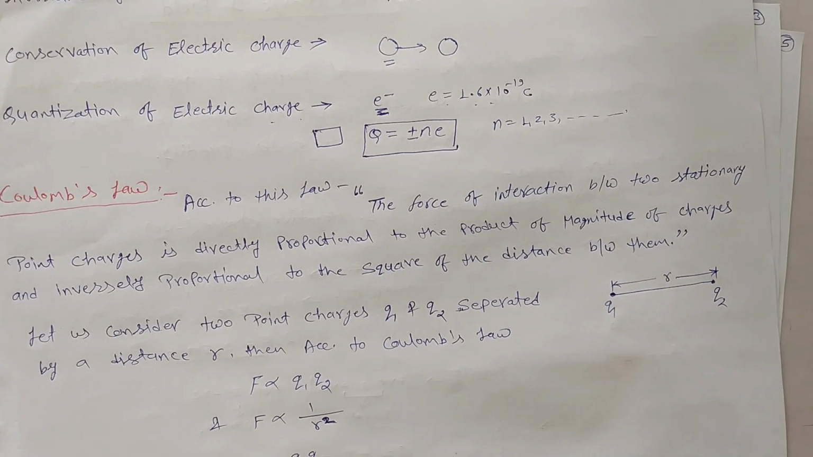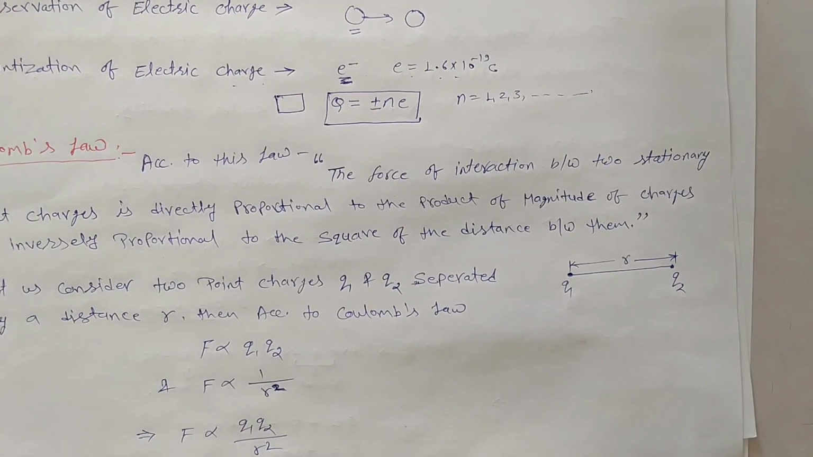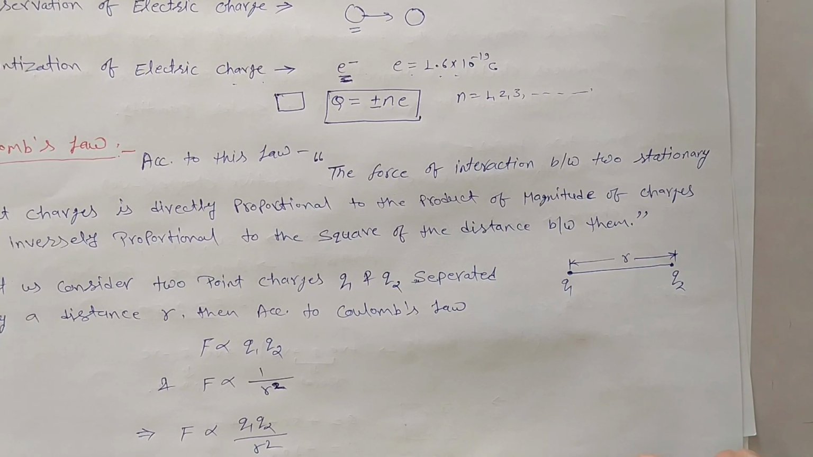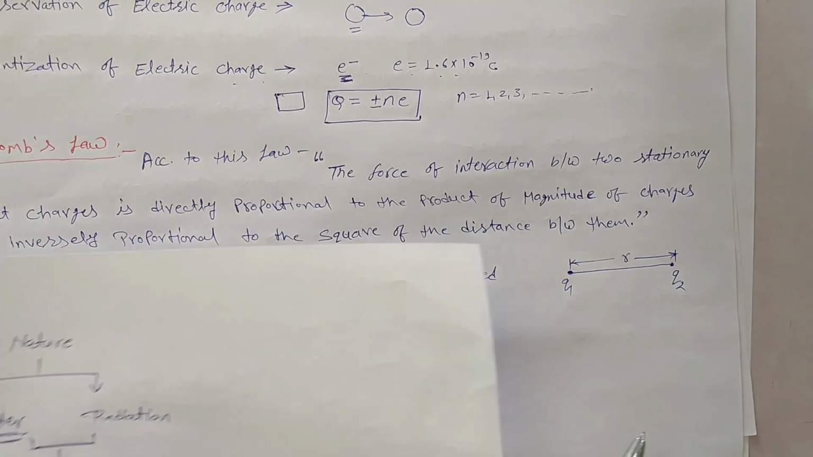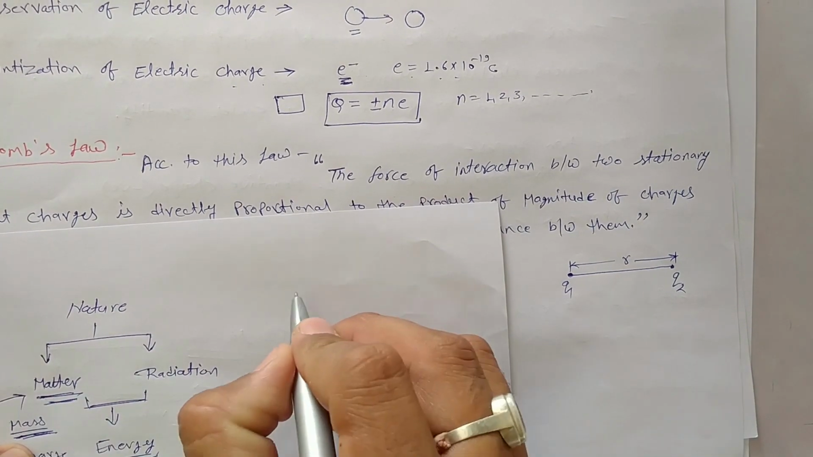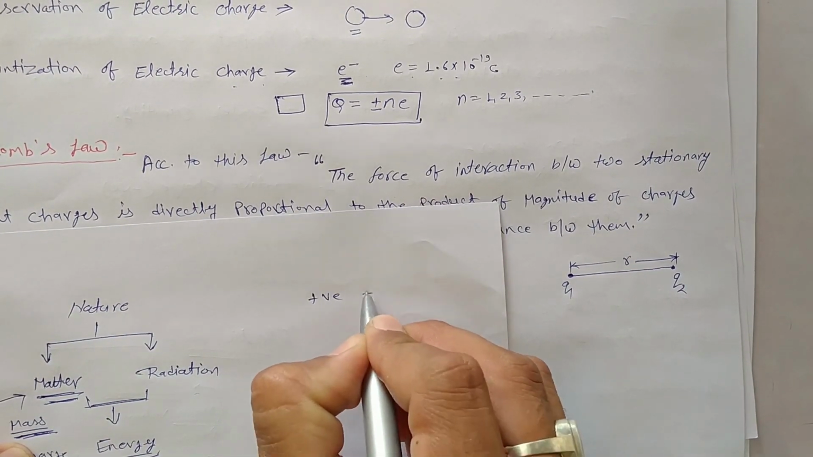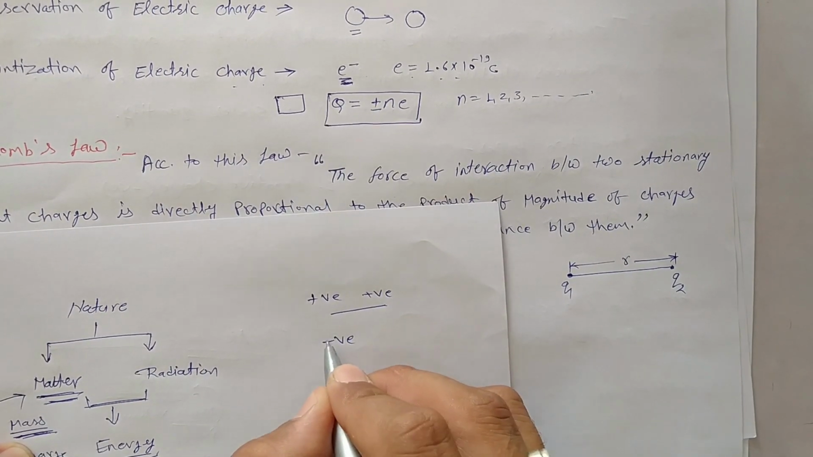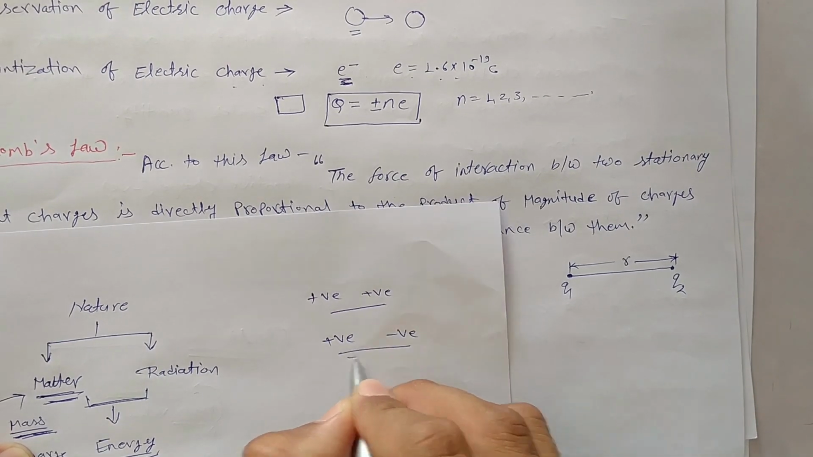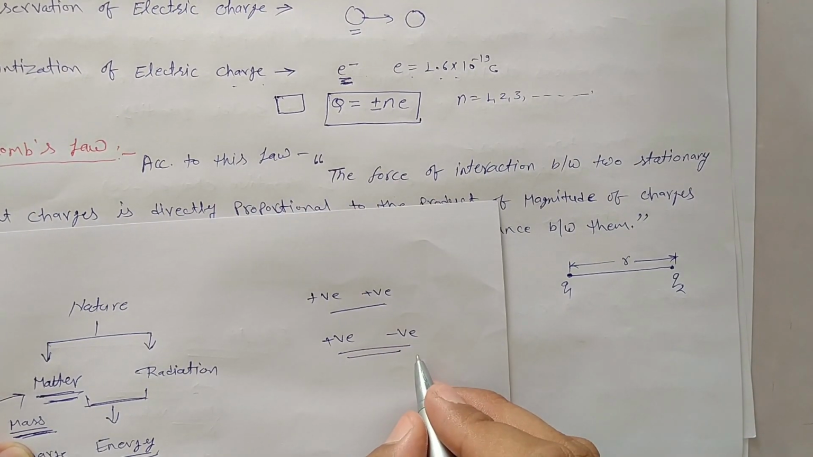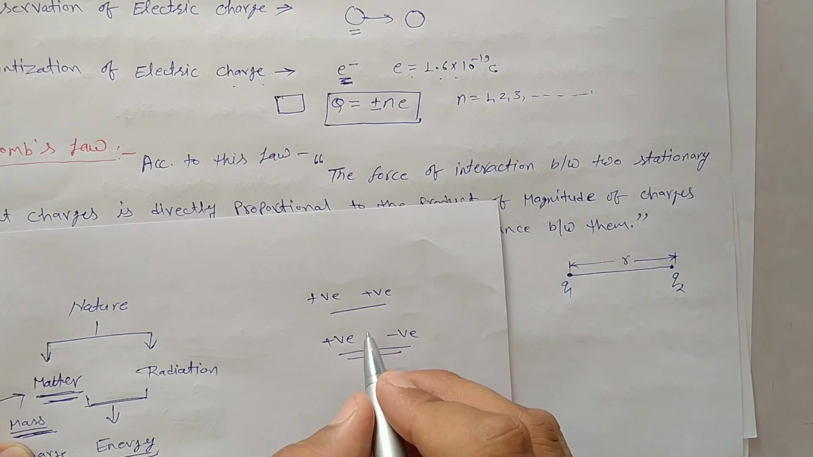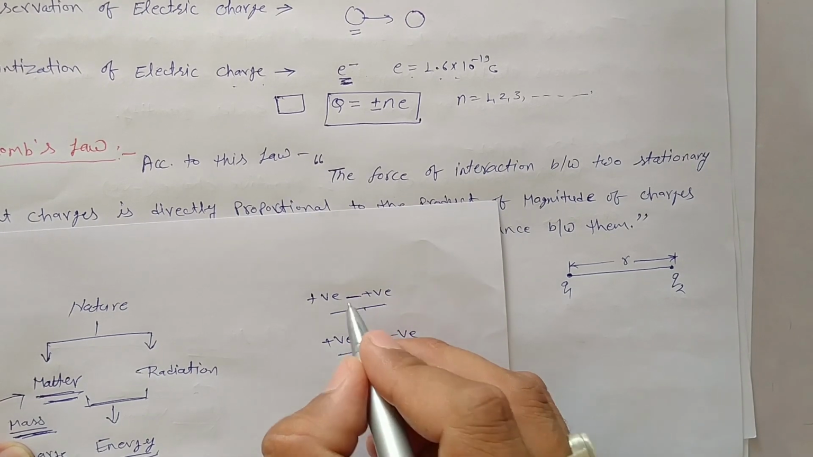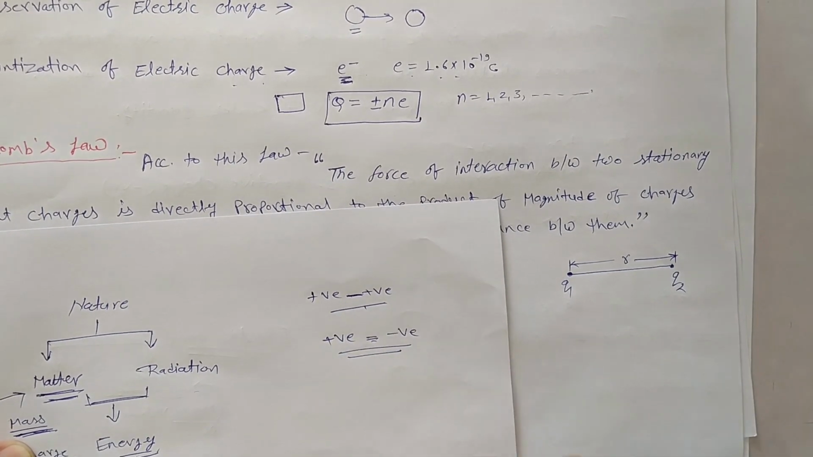Next, Coulomb's law. What is Coulomb's law? Here we discuss charges. Two like charges, meaning positive, repel each other, and unlike charges, positive and negative, attract each other. It means an electric force is applied between two charges.